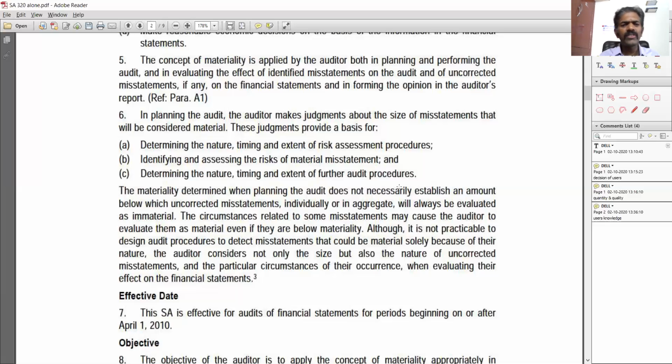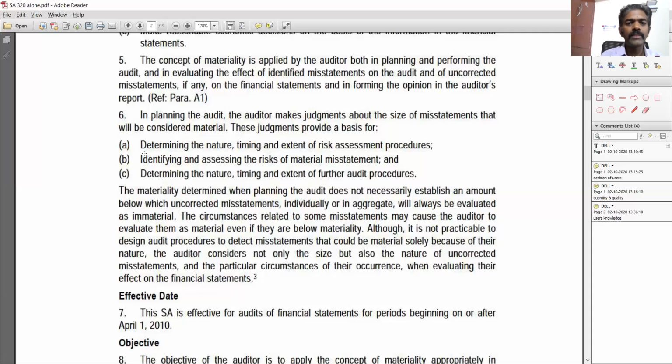Why? Because you are fine. There might not be mistakes, so you don't need to add a lot of procedures to find out all the misstatements. That doesn't mean that you don't do any procedure. You need to do them, but the quantity of the procedures you are doing will vary depending upon how much materiality you are setting, and that is derived based on the risk of material misstatement.